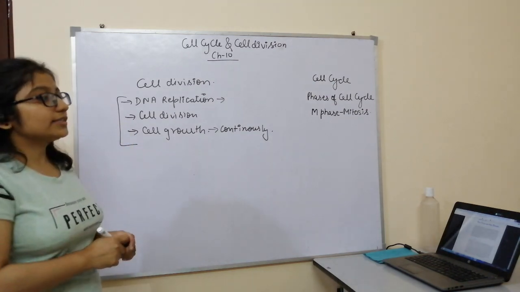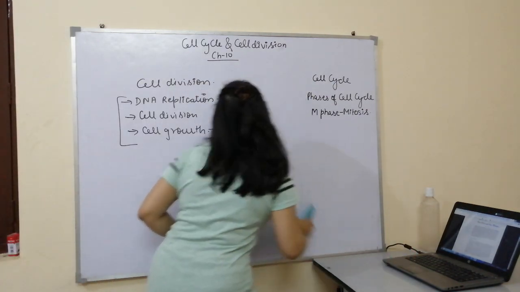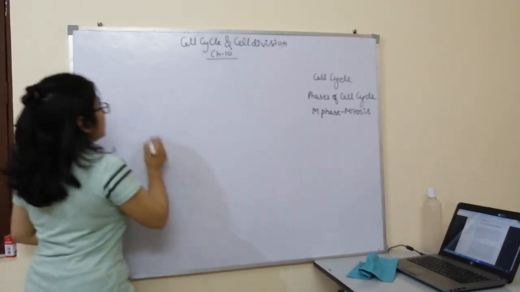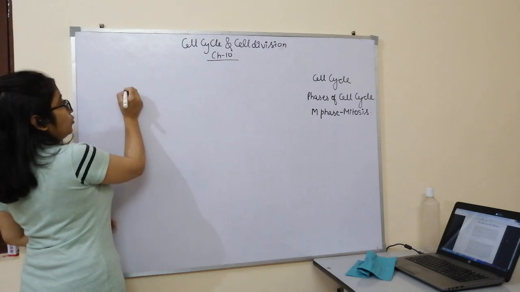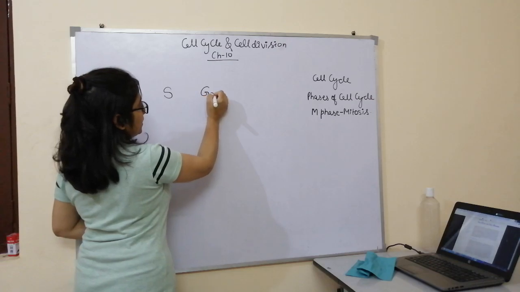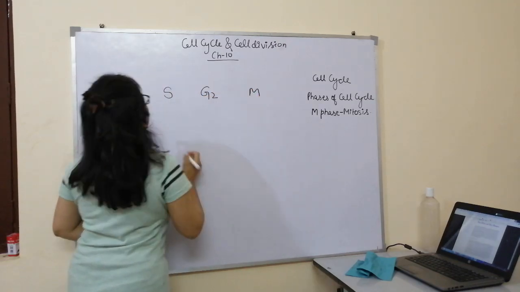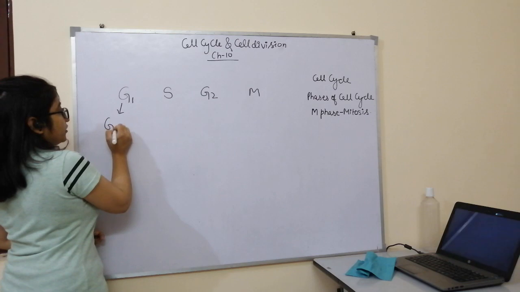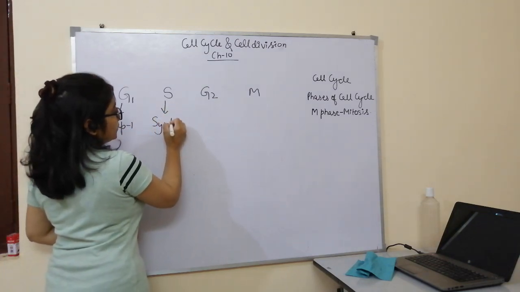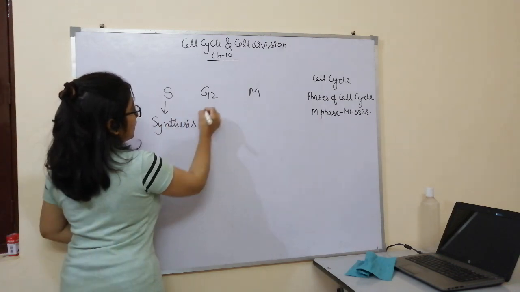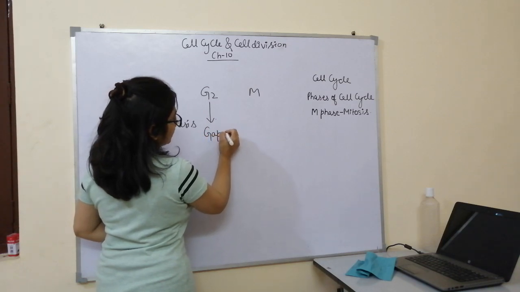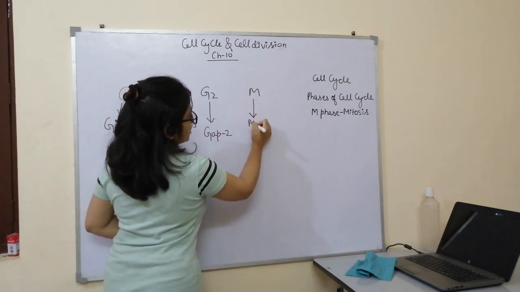Now, what are the phases of the cell cycle? There are four phases of the cell cycle: G1, then S phase, then G2 phase, and then M phase. G1 phase is the gap 1 phase. S phase is the synthesis phase. G2 phase is the gap 2 phase, and M phase is the mitosis phase.